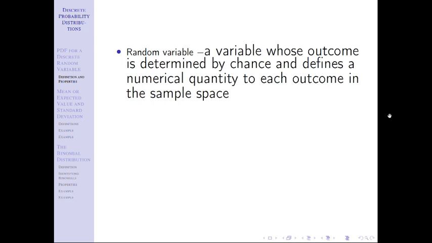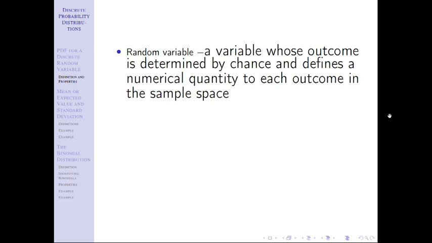A random variable is a variable whose outcome is determined by chance. Your SAT score is not determined by chance, so it's not necessarily random. However, if I randomly select a student and want to know their SAT score, then that's determined by chance because who I picked was by chance, right? So any variable whose outcome is determined by chance, whether that's because I randomly chose a person or because I have a random event, like flipping a coin.